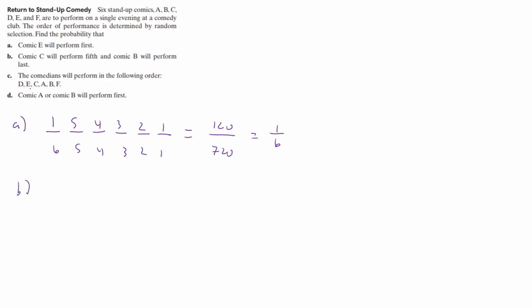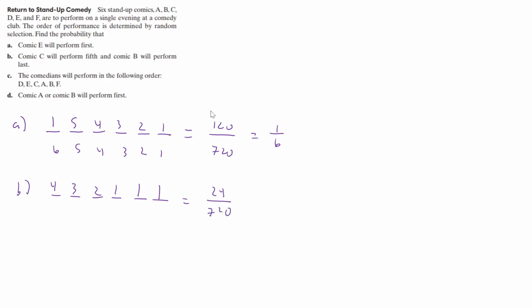For part B, C is going to perform fifth, so 1, 2, 3, 4, 5, 6, and B is going to perform last. Well, there's only one way each of those can happen. And so there's going to be 4, 3, 2, 1. So now our numerator is going to be 4 factorial, which is 24, and the denominator is still going to be 720.